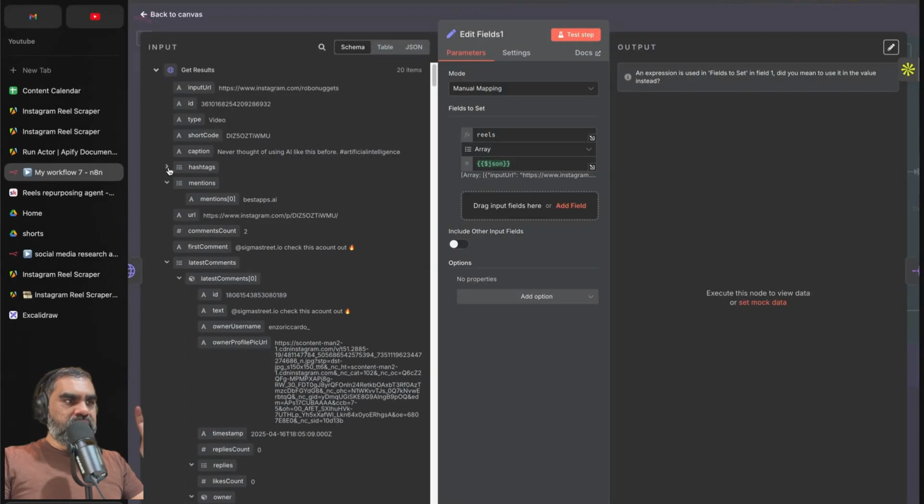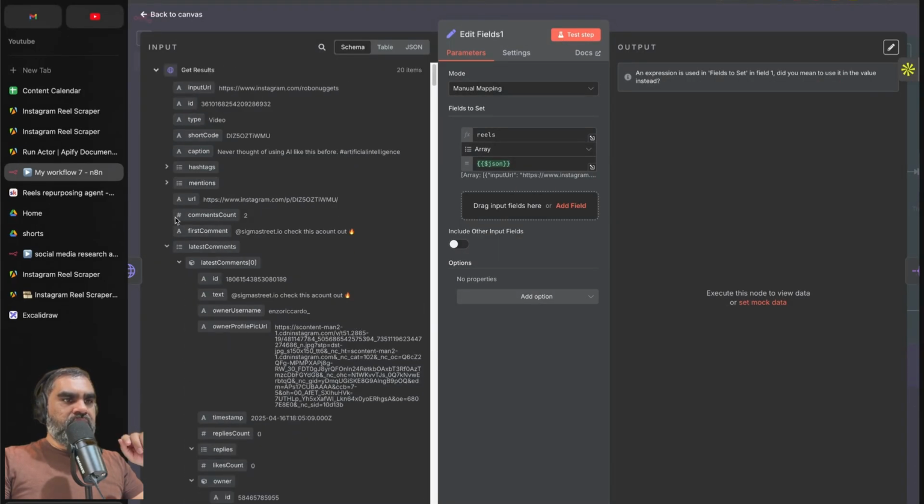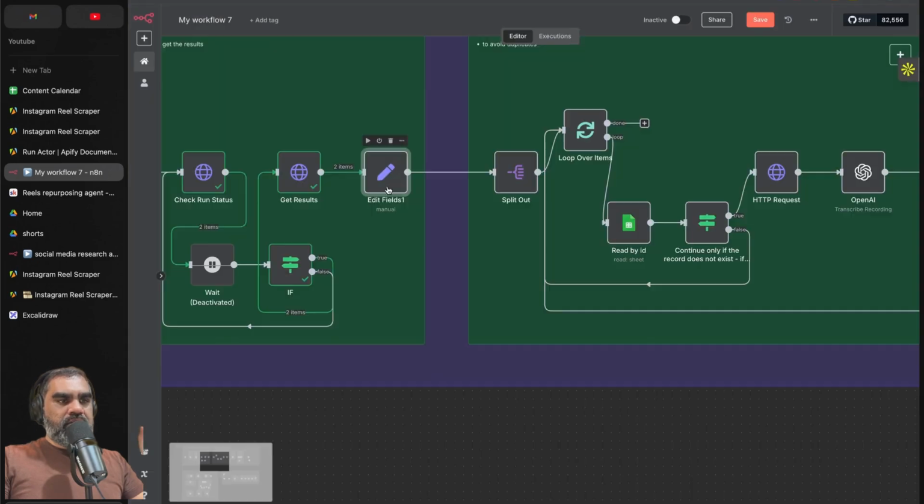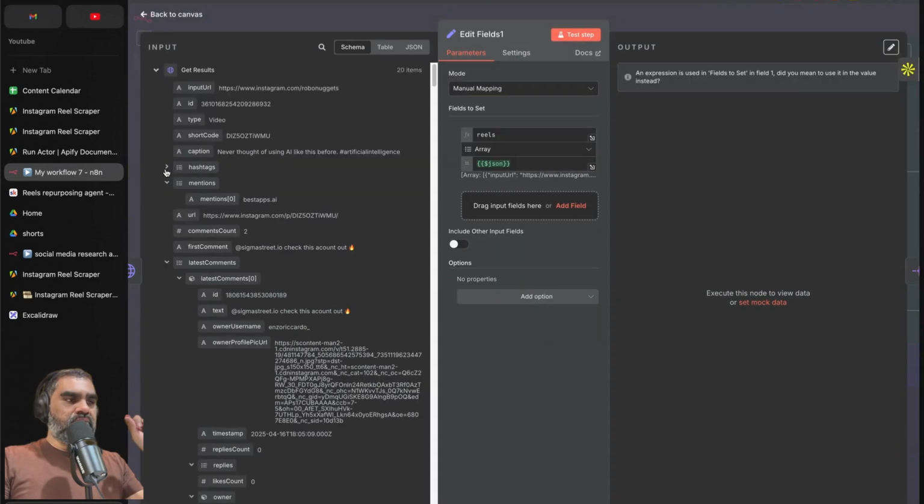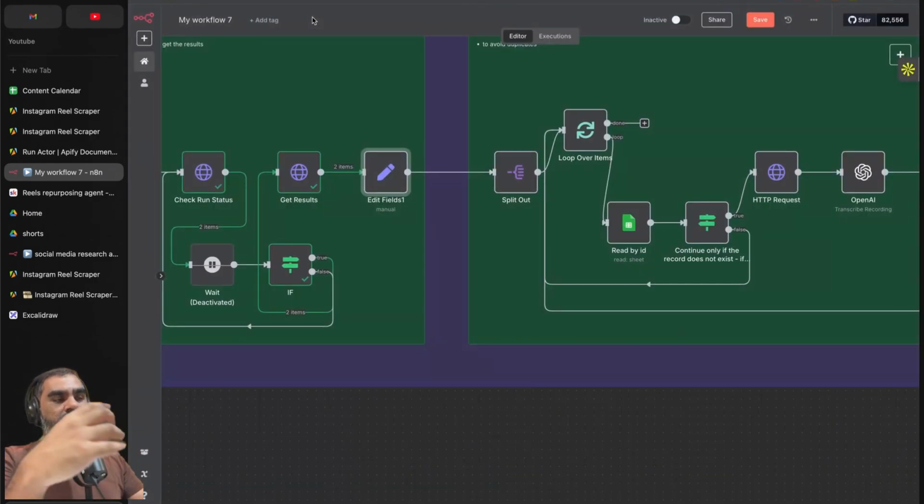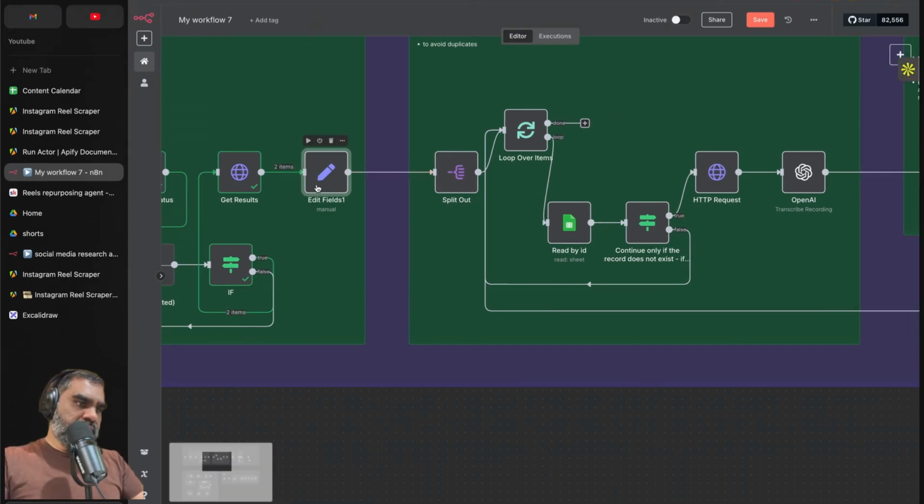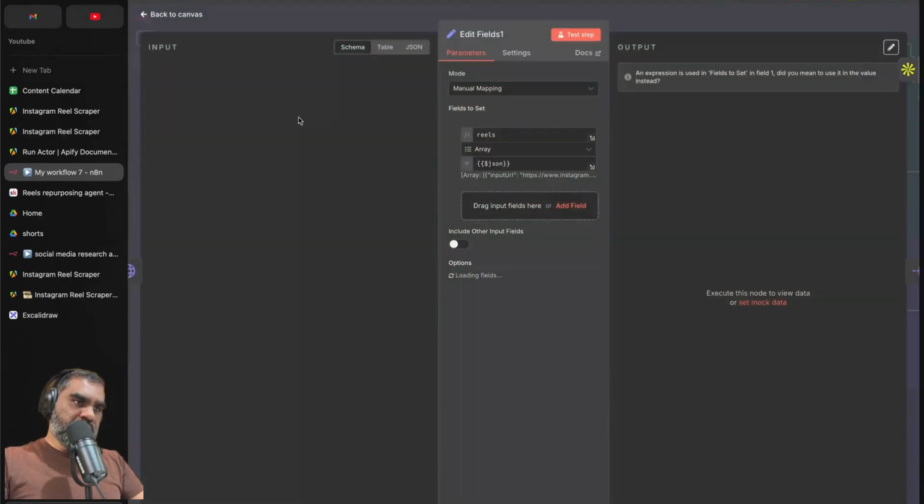And we are using a set field, which is an edit fields node, a set node. It has a bunch of data that comes from that get results. We are setting that response into a variable called reels, so that we can split out each creator. Each Instagram handle may have multiple reels, but it will be all in one big JSON. So we want to split those out. If it comes back with, let's say, 5 reels, we want to split those out into 5 items so that we can loop over each of those items and get the video, transcribe it, and repurpose it. So that is why we are setting that to reels.